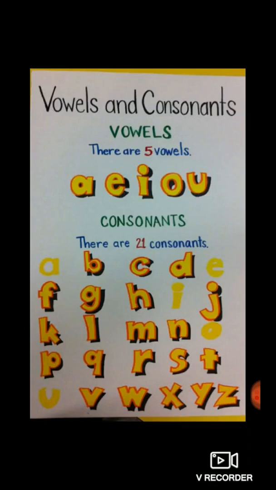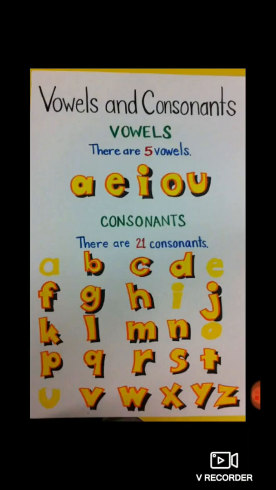Among those 26 alphabets, 5 are known as vowels. They are A, E, I, O, U. And the remaining 21 letters are known as consonants.